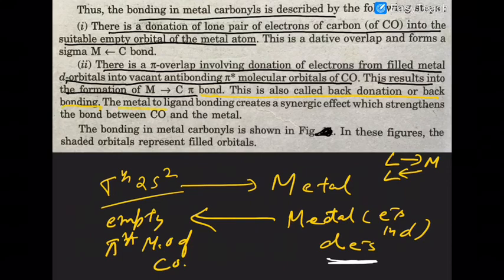The metal to ligand bonding creates a synergic effect which strengthens the bond between carbon monoxide and the metal. Synergy means donation of the d electron from metal to carbon monoxide will make the first formed bonding stronger.